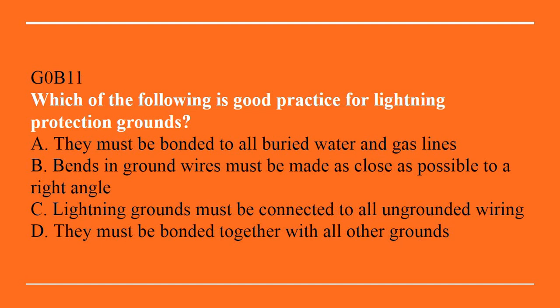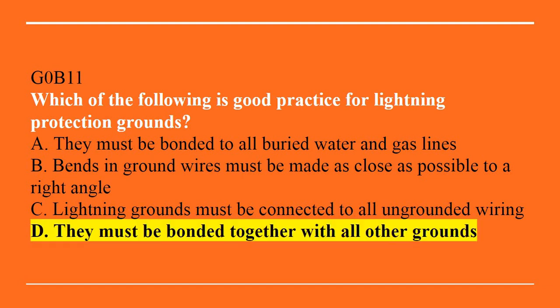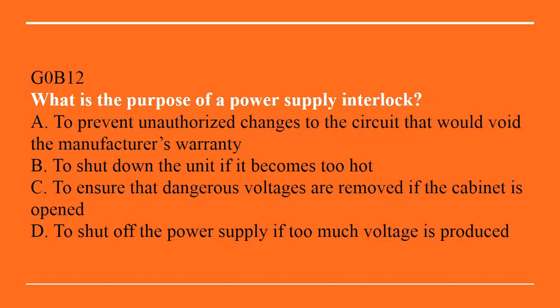G0B11, which of the following is a good practice for lightning protection grounds? A, they must be bonded to all buried water and gas lines. B, bends and ground wires must be made as close as possible to a right angle. C, lightning grounds must be connected to all ungrounded wiring. Or D, they must be bonded together with all other grounds. Correct answer is D, they must be bonded together with all other grounds.